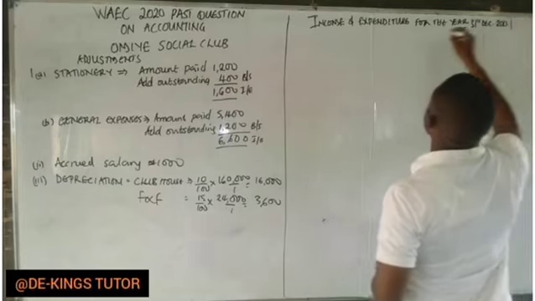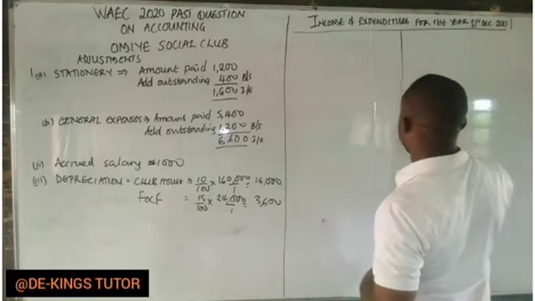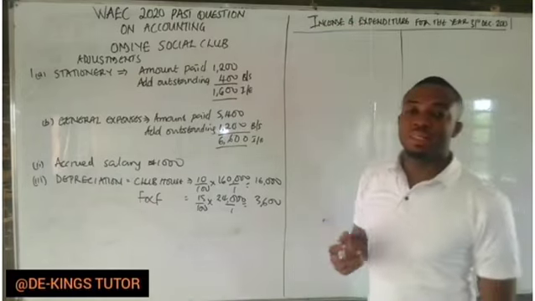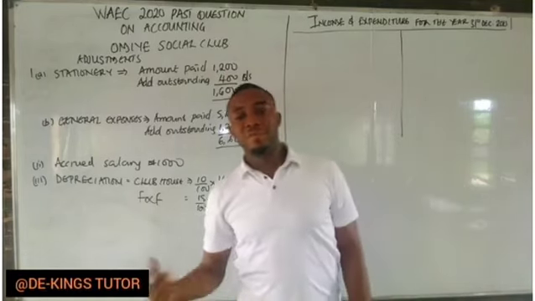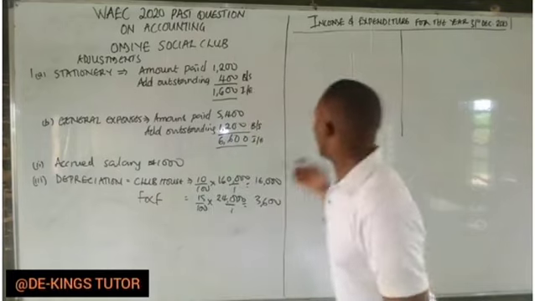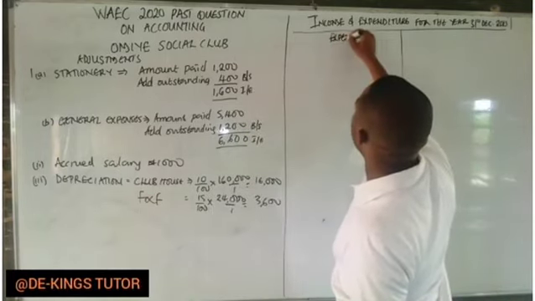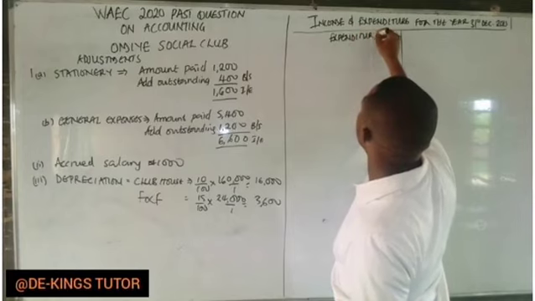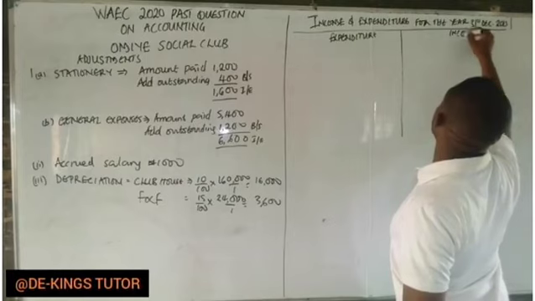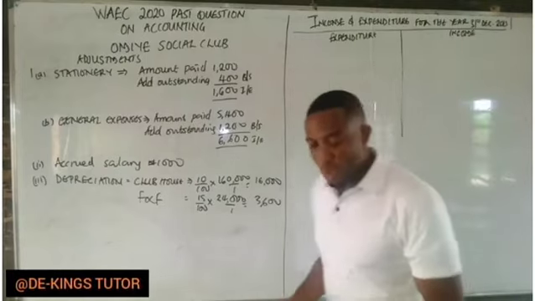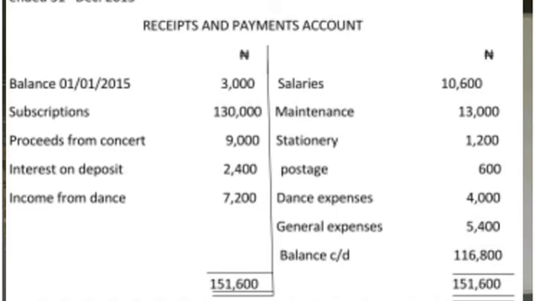Now, the income and expenditure is the same thing as profit or loss for a profit venture. So at the debit side here will be our expenditure, while the credit side is the income. What do we post here? Check the receipt and payment in the question given. Every item at the debit side of the receipt is what they receive. That is their income, apart from the balance brought forward.